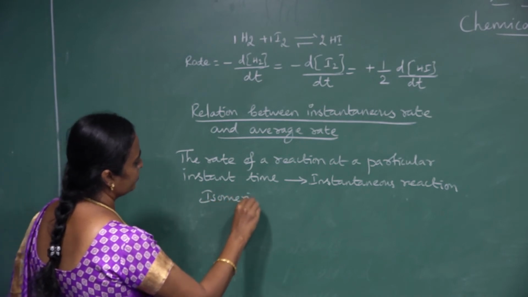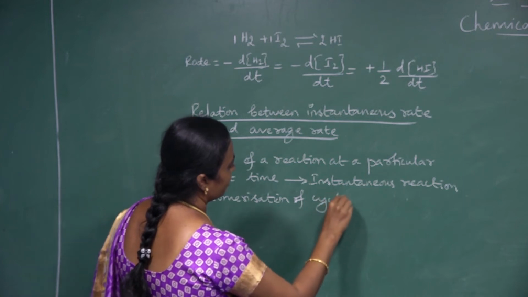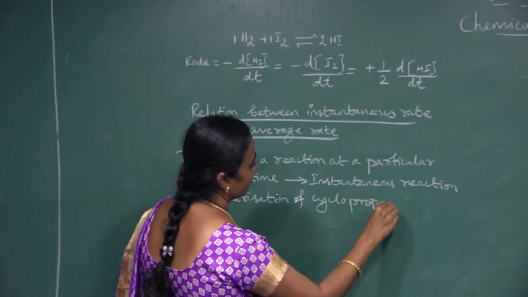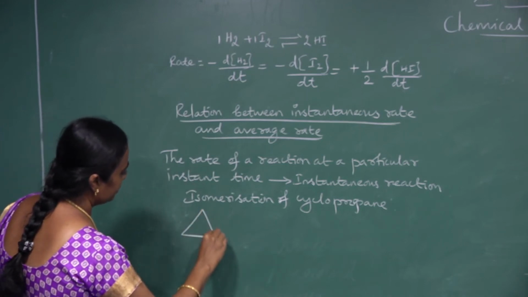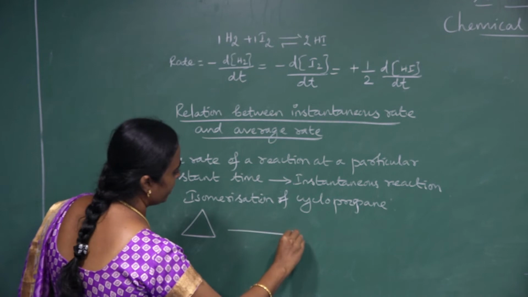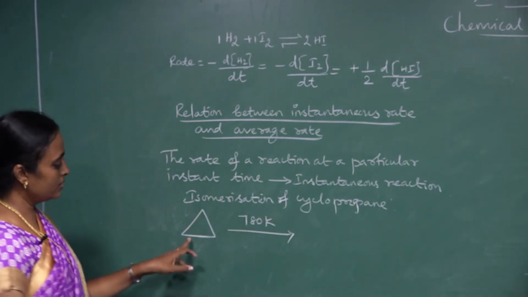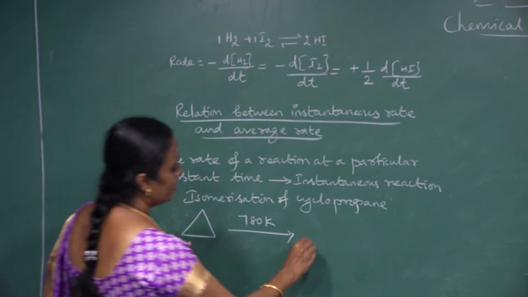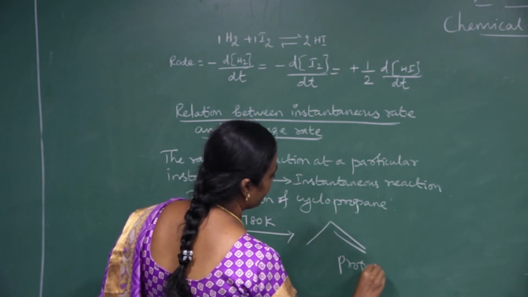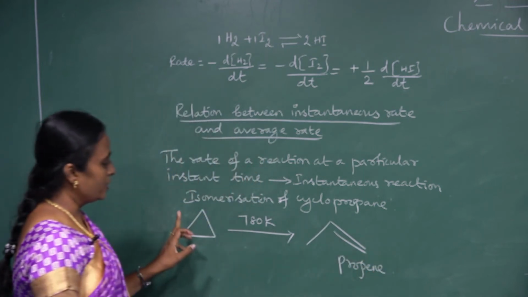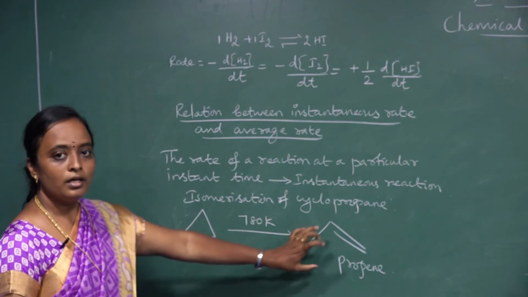isomerization of cyclopropane. Okay, you know cyclopropane, you can mention it like this. This will be isomerized at 780 Kelvin. Okay, this cyclopropane will give propene. So isomerization of cyclopropane at 780 Kelvin gives propene.